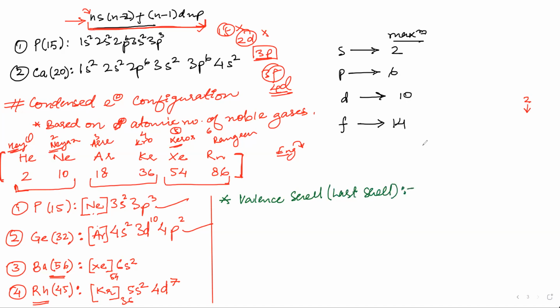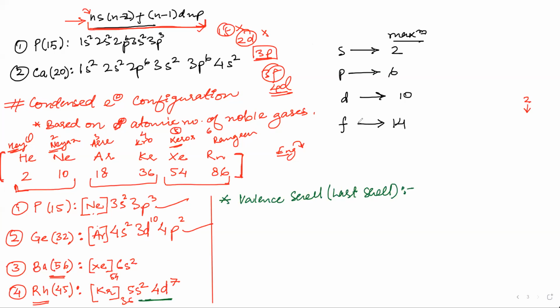How to identify it? Mariam, do you remember how to identify valence shell? The shell that holds 8 electrons? No, how can you say which is last? No, last is not right. See, for example, here, which is the valence shell? 5s2.